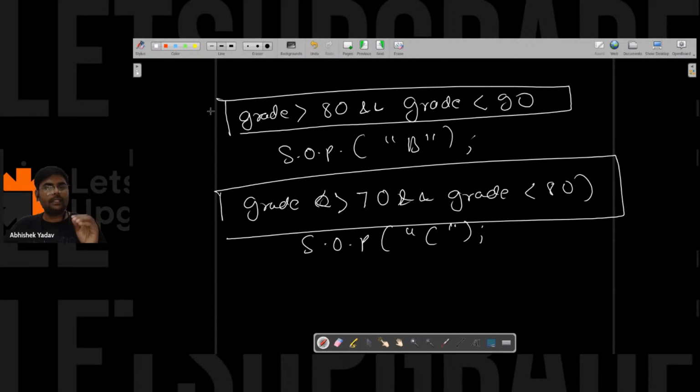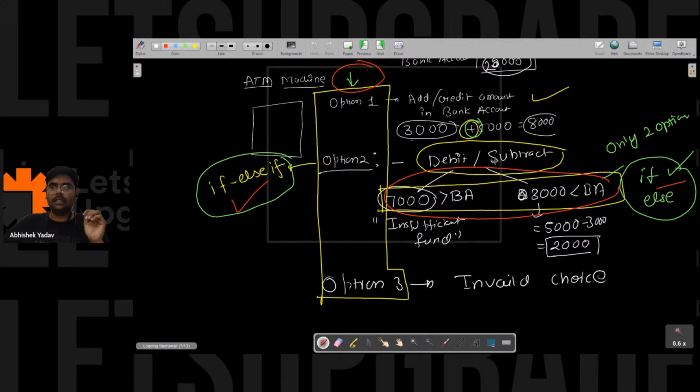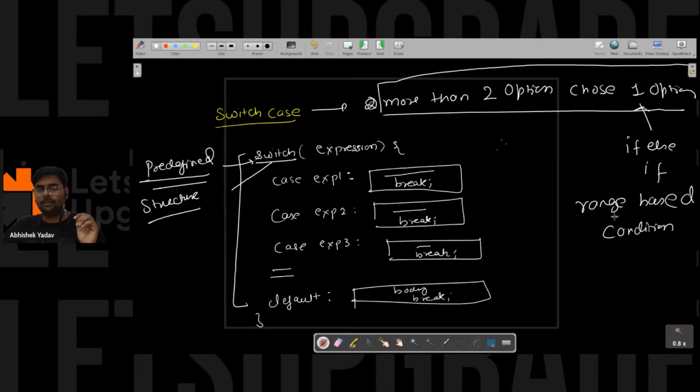So when in the condition you have a range, always prefer if else if over switch case. This will be the second point you have to note: predefined structure, range based condition.